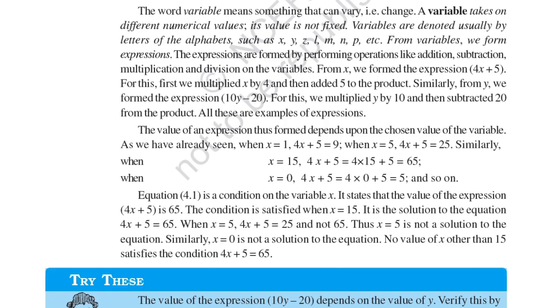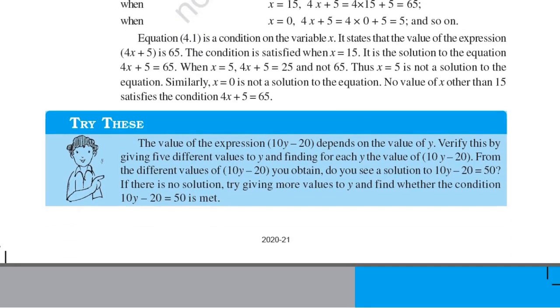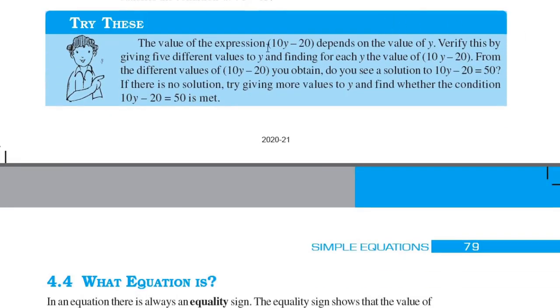So there is a Try This section here. The value of the expression 10y minus 20 depends on the value of y. Verify this by giving 5 different values to y and finding for each y the value of 10y minus 20. From the different values of 10y minus 20 we obtain, do you see a solution to 10y minus 20 is equal to 50? If there is no solution, try more values for y and find whether the condition 10y minus 20 is met.